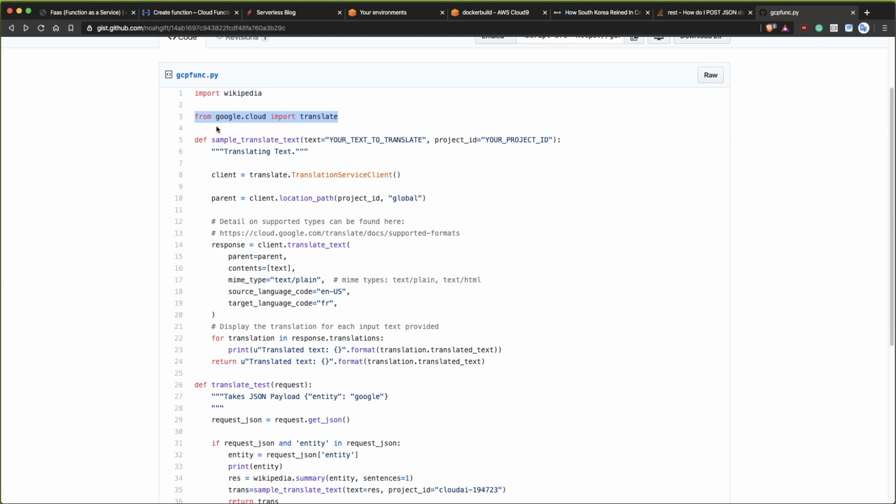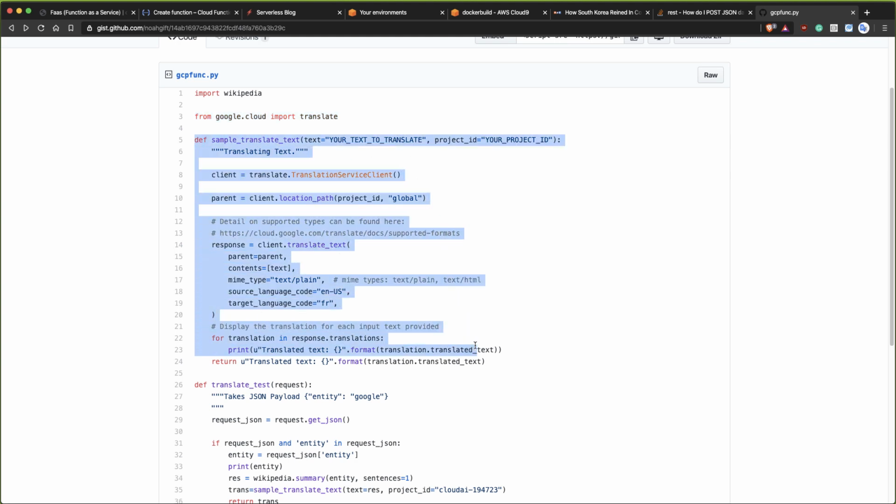So I'm going to say from google.cloud import translate, and then I'm going to put a function here, and all it does is translate whatever text I put in. The only thing it's going to need is a project ID and the text. And the project ID would be the project that I'm currently in.